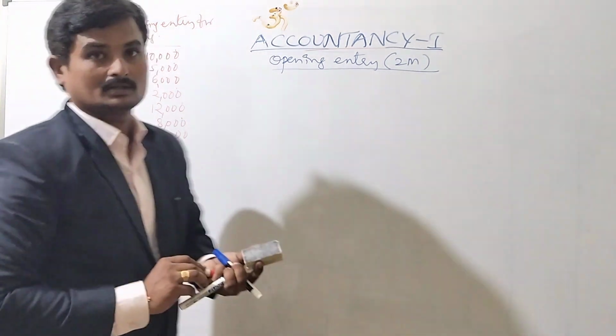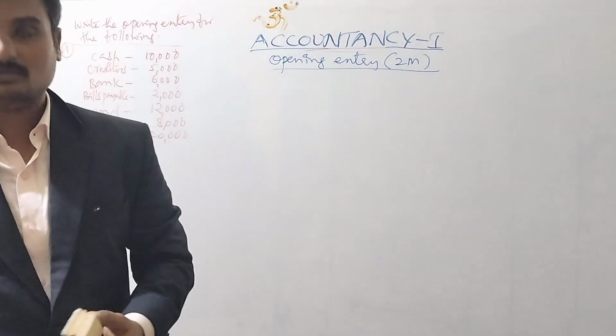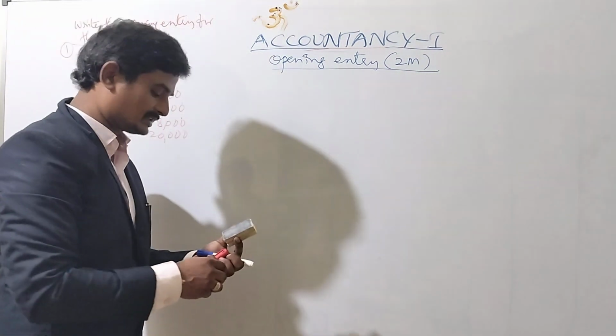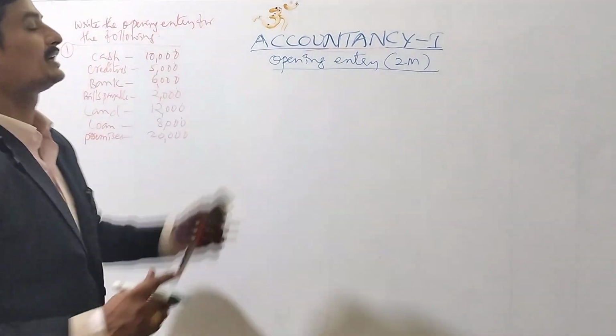Okay, so the question will look like this. What is the pro forma to write an opening entry?